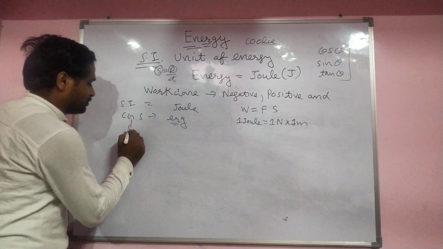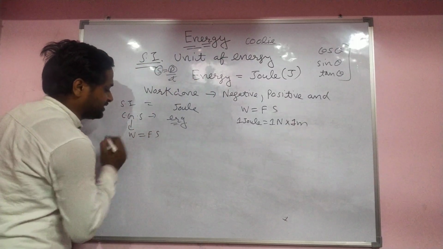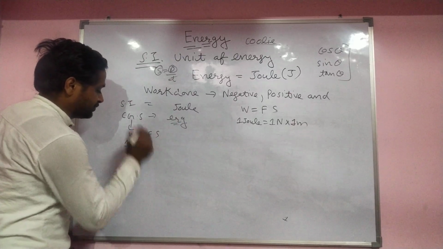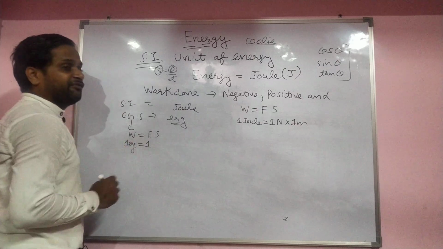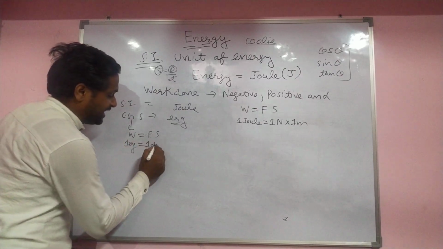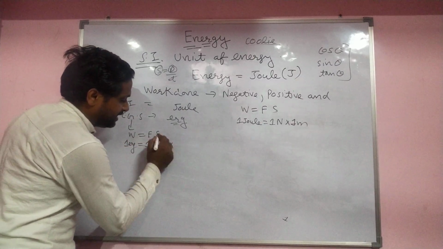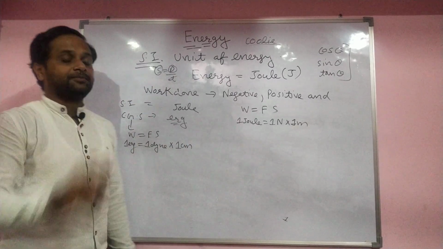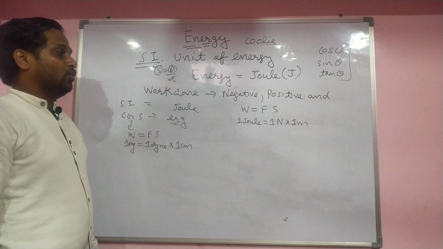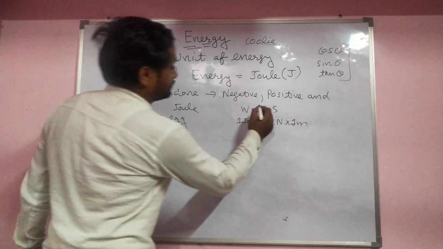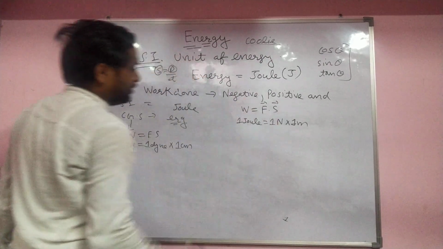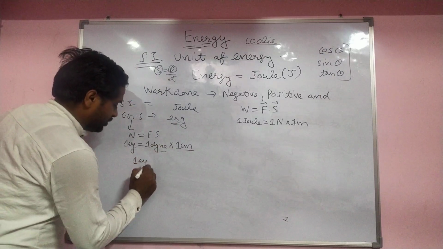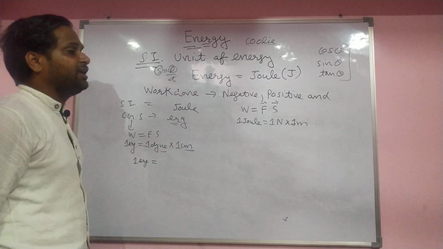But in CGS, work done equals F into S, and when you put the values, the unit is erg. You know in force, the CGS unit is dyne, and the distance is 1 centimeter. So 1 erg equals 1 dyne centimeter.